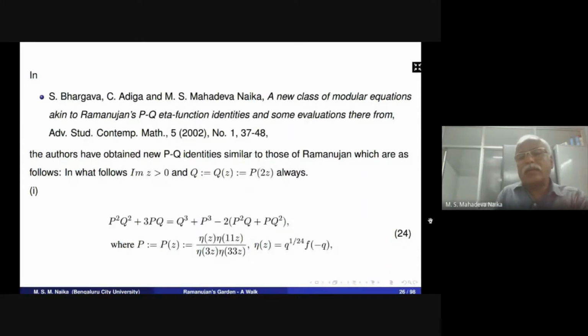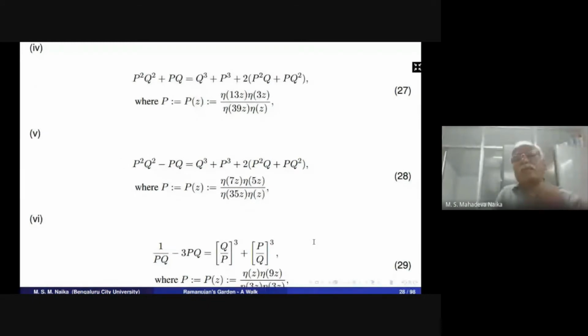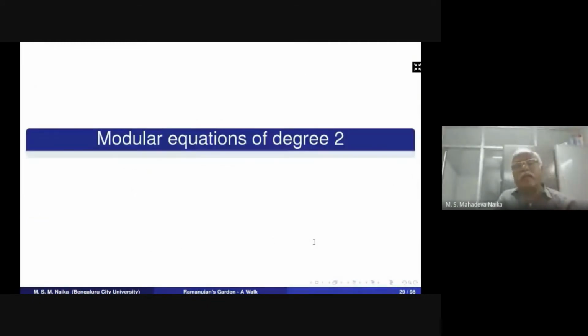And eta of z is q power 24 times f of minus q. Again, it is a ratio of Ramanujan's theta functions. These are other modular equations we obtained, as in 25, 26, 27, 28, and 29.